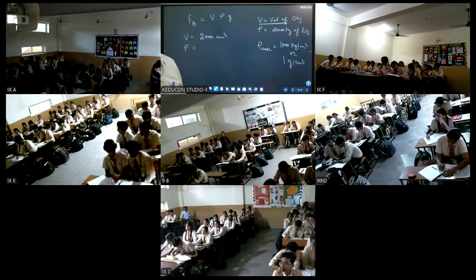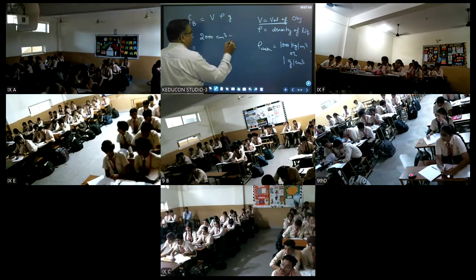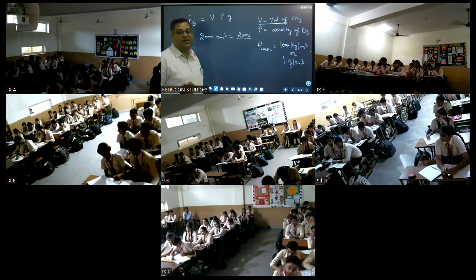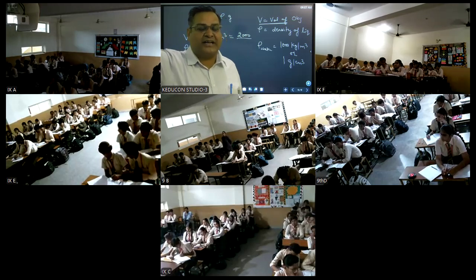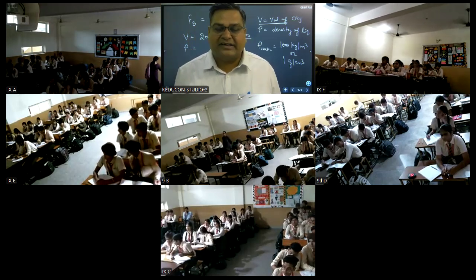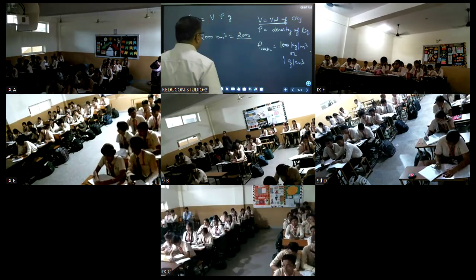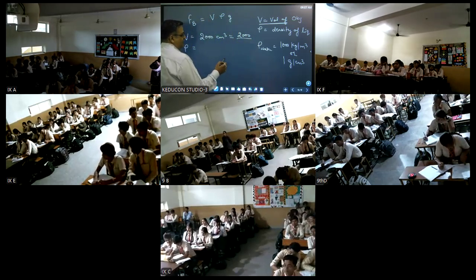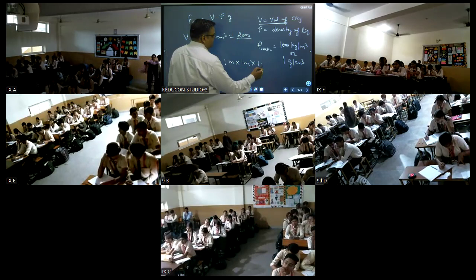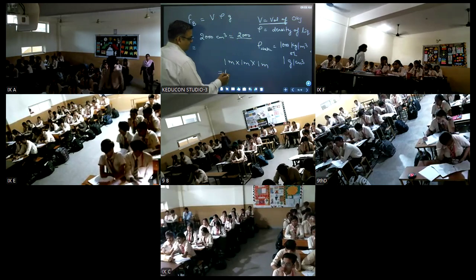Volume is given in centimeter cube. So first of all, you have to convert it into meter cube. How to convert it into meter cube? Can anybody tell me? Please raise your hand if anybody knows. Student, see how to convert. What is volume? Let's say it is 1 meter into 1 meter into 1 meter. How many centimeters are there in 1 meter? 100 centimeter.